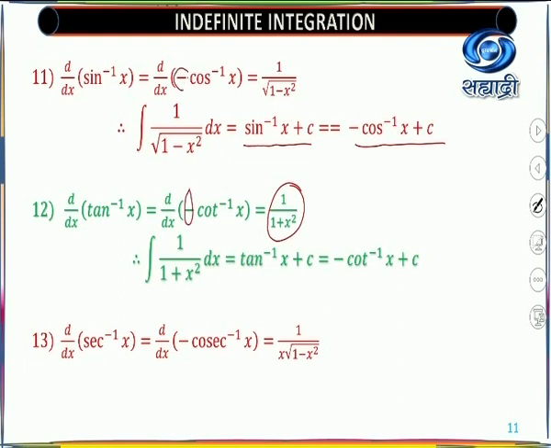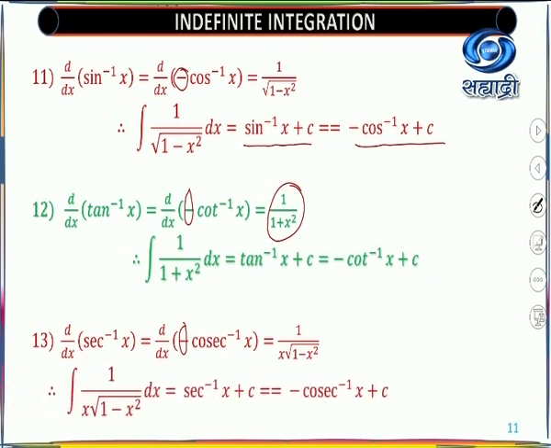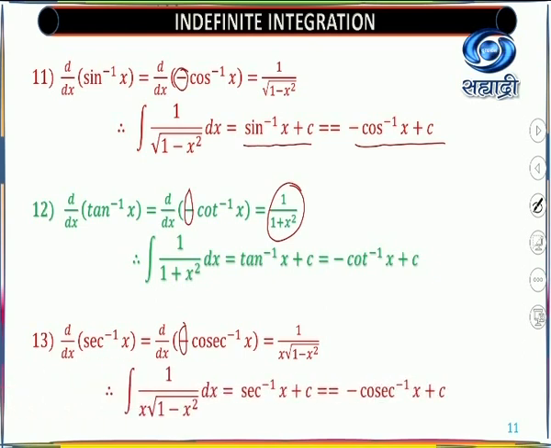This is the only difference in all these trigonometric ratios. Which is nothing but 1 upon x root of x square minus 1. So we say that integration of 1 upon x root of x square minus 1 dx equal to sec inverse of x plus constant or minus cosec inverse of x plus constant.